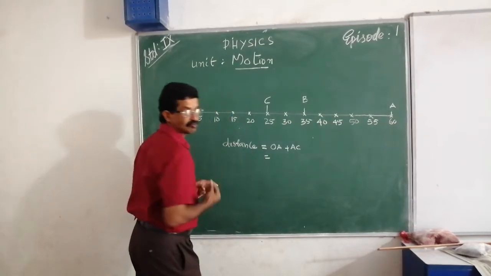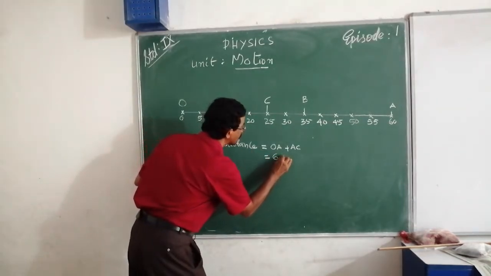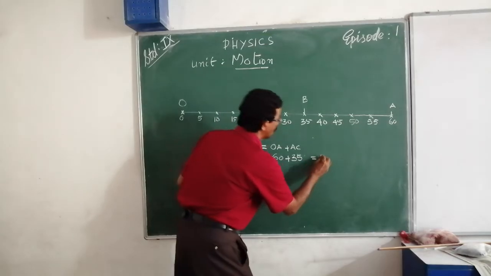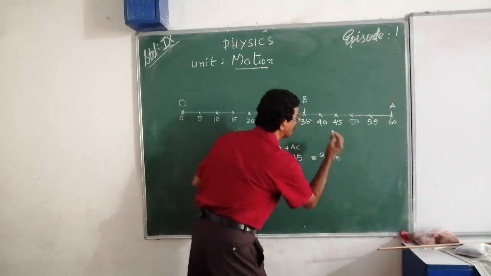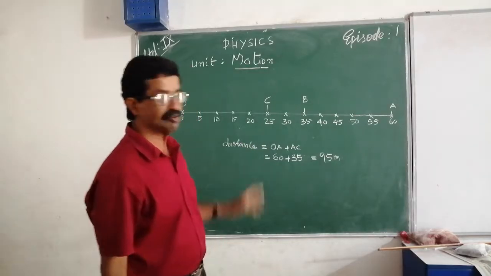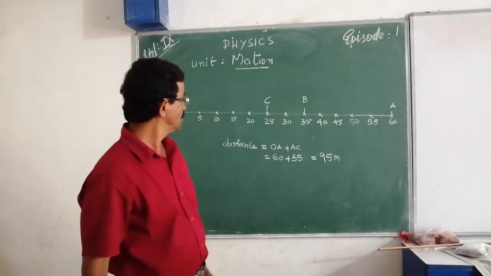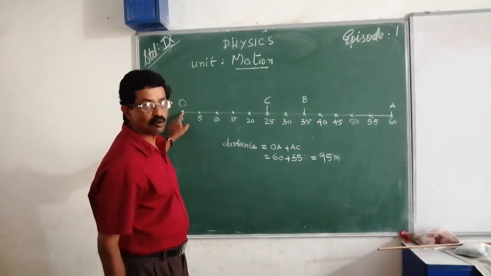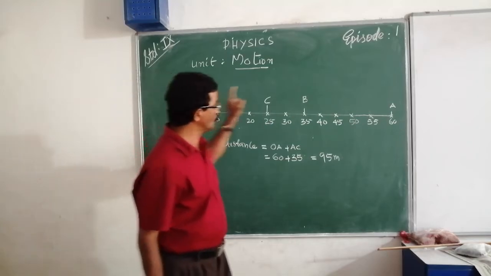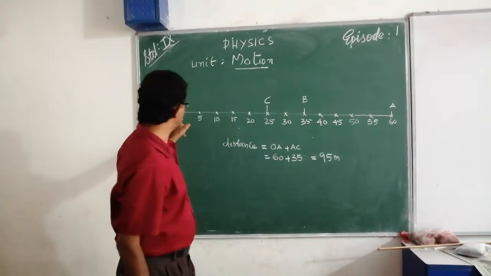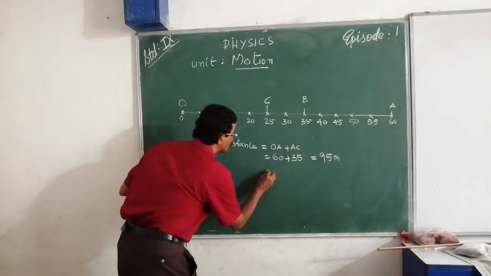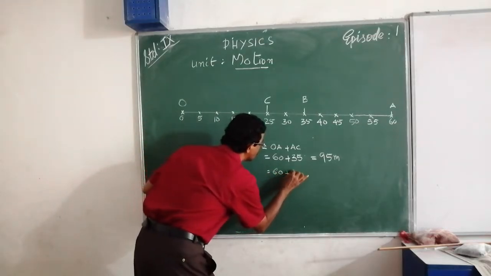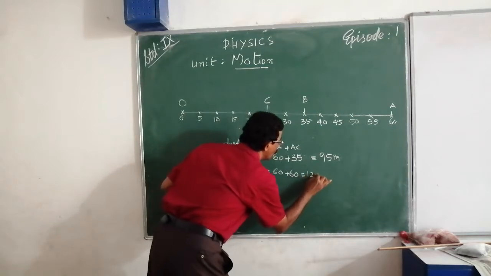Here OA is 60 meter, AC is 35 meter, total 95 meter. This is the distance traveled by that body. Suppose that body goes from O to A, then again to O. Then the total distance is 60 plus 60 equal to 120 meter.